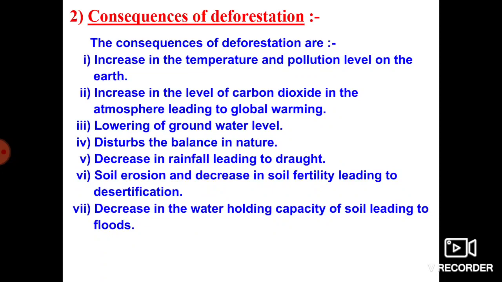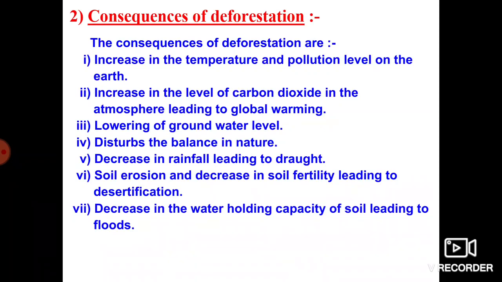Then one more consequence of deforestation is the increasing level of carbon dioxide in the atmosphere, which leads to global warming. What do we mean by global warming? Yes, the increase in the average temperature of the earth's surface is what we call global warming.